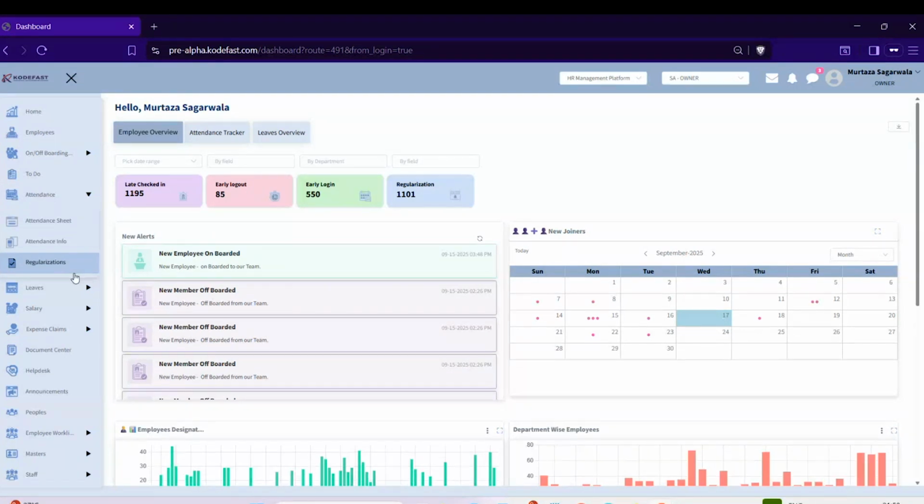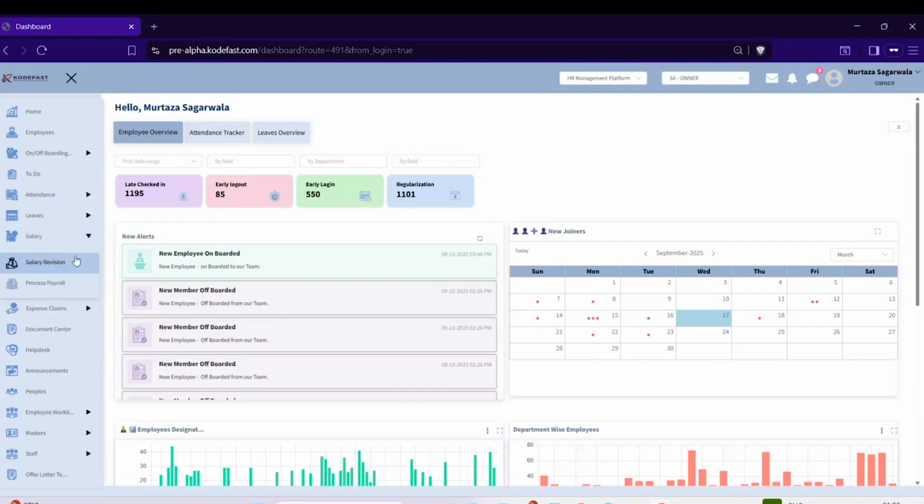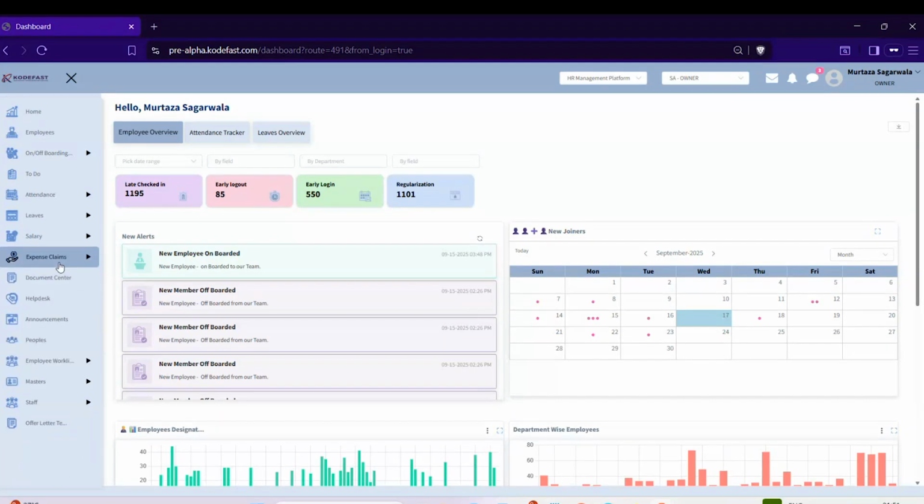The same goes with leave. They can apply for leaves, and upon the manager's approval, the leave will get deducted and applied. We have a salary module where we can do salary revisions and process payroll, and at the employee level, they can see their pay slips. With that, for expense claims, if any employee wants to claim expenses, they can raise a ticket. And we have a help desk module where any employee with a concern can raise a ticket.